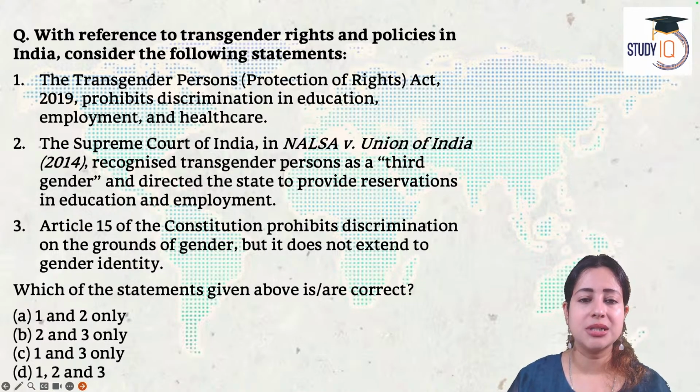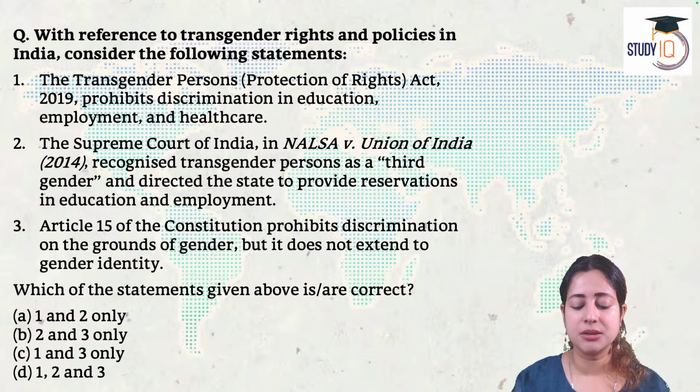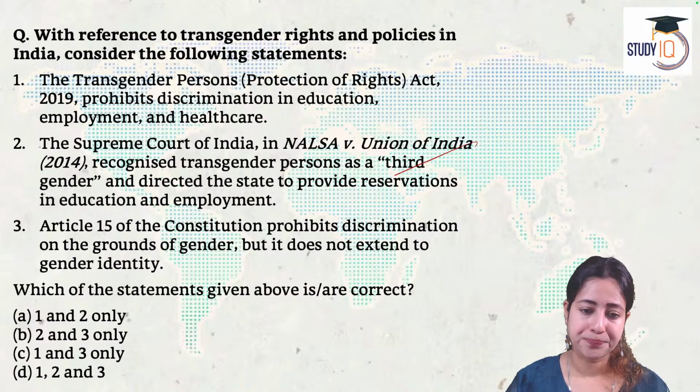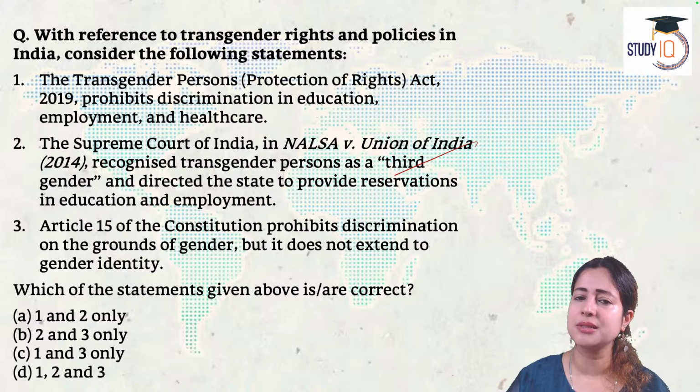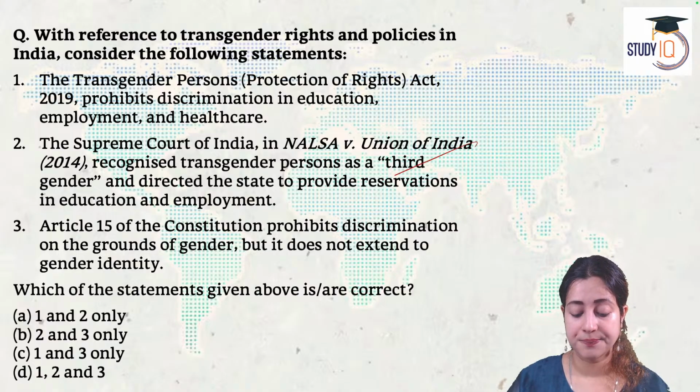So, a question with reference to rights and policies in India about transgenders, look at the following. One, the Transgender Persons Protection of Rights Act 2019 prohibits discrimination in education, employment, and healthcare. Two, the Supreme Court of India in the NALSA versus Union of India judgment 2014 recognized transgender as a third category and told the government to provide reservation in education and employment. And three, Article 15 of the Constitution prohibits discrimination on the grounds of gender. But even today, discrimination exists on gender identity.